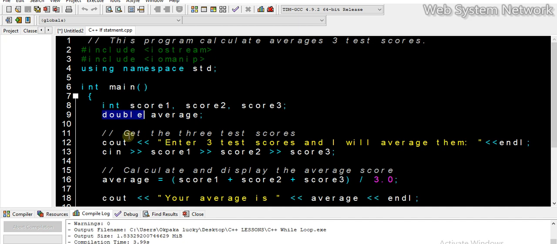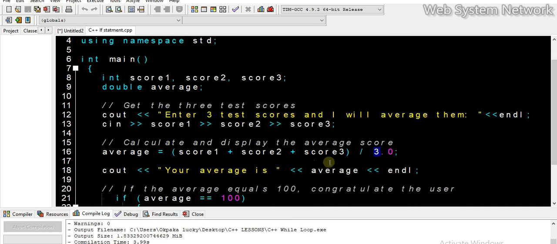Now, what we did, we get the three test scores. We want to tell the user to enter the three test scores that he or she scored during their performance, whatever it is, and then we store it in score1, and then you enter another one, we store it in score2, and another one we store it in score3, and then we calculate and display the average score. So the average variable is equal to score1 up until score3 added together, divided by 3, and then here we display, your average is, average.